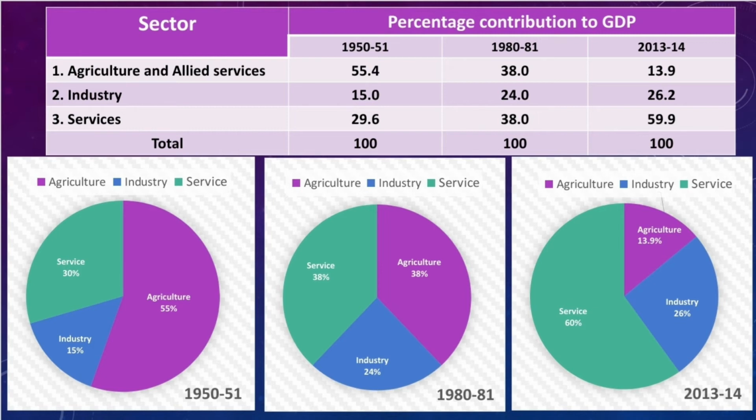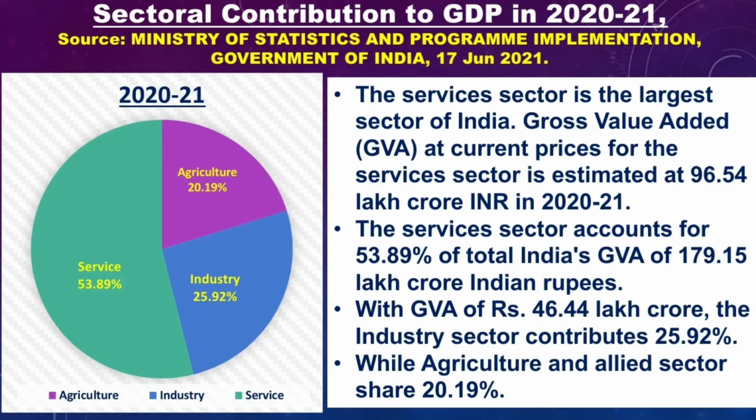We can compare with another, UK. UK also has 0.68% agriculture sector contribution to GDP. Then industry's contribution is 19.73%, and the service sector contribution is 79.59% in the year 2016. So by looking at the data, you will be able to understand that also.